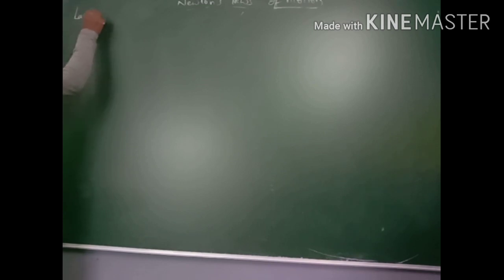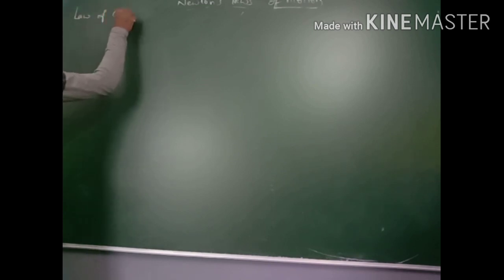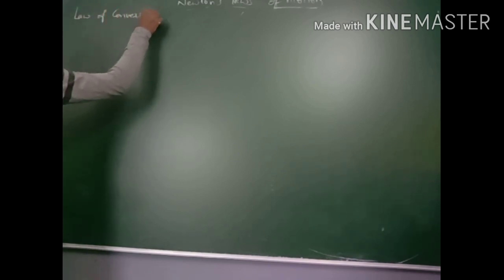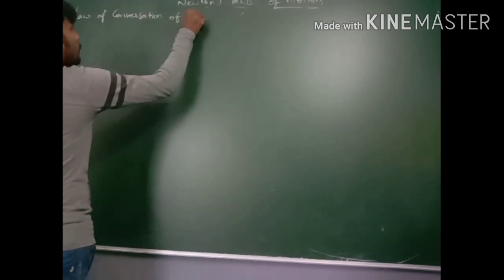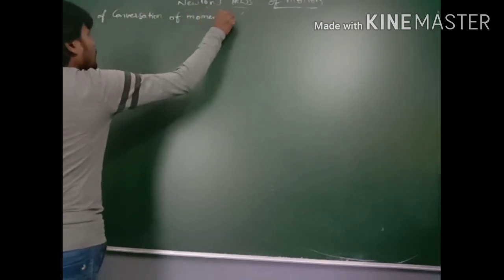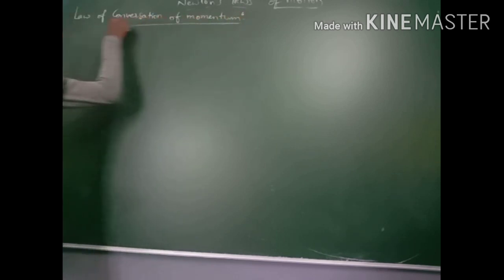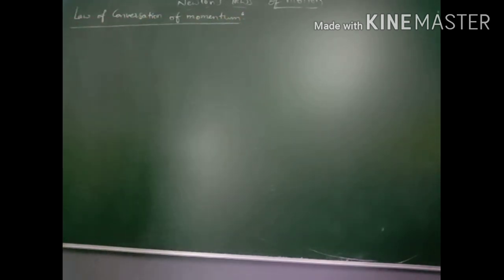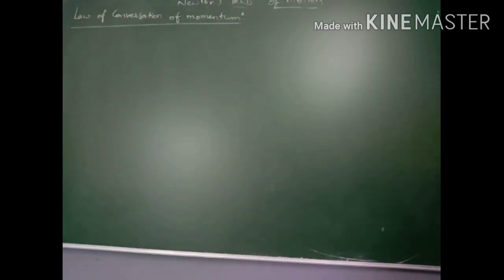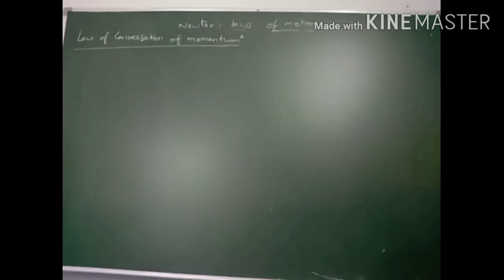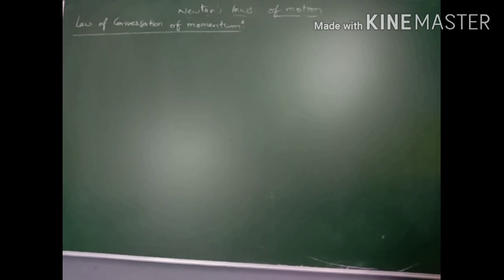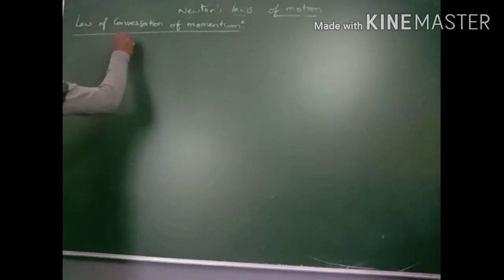So this law of conservation of momentum states that the momentum before collision is equal to the momentum after collision.